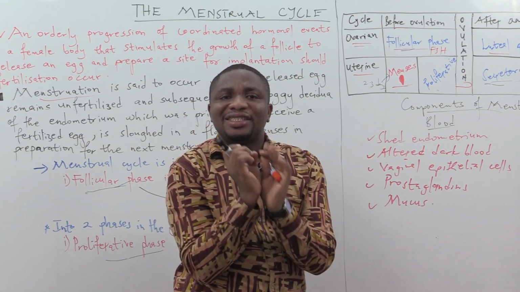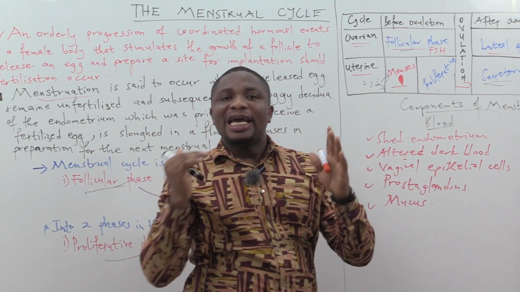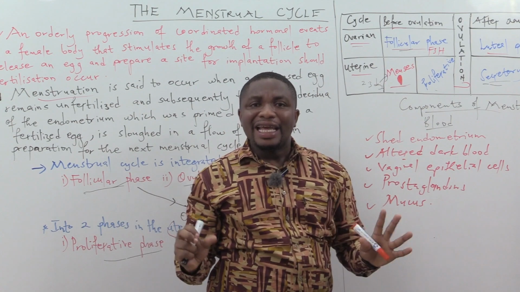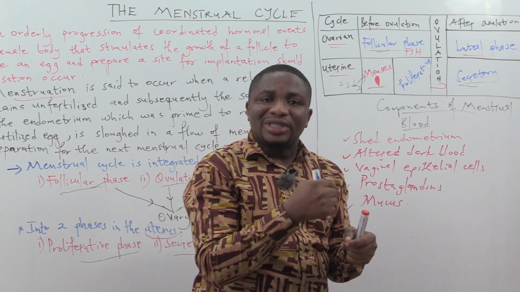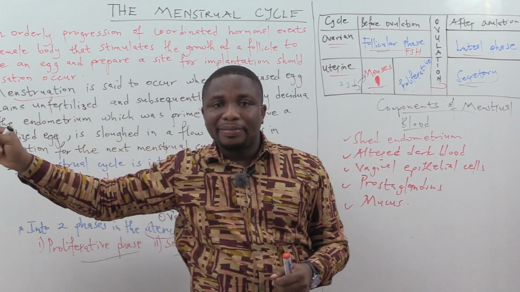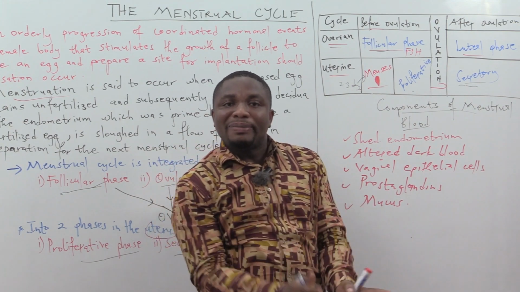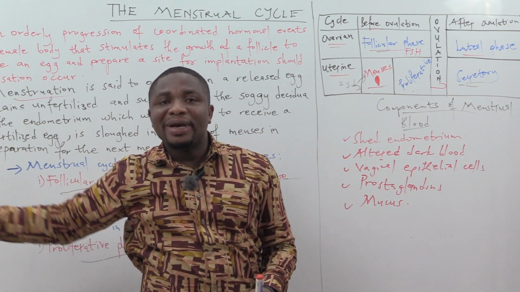So menses is just the beginning of the menstrual cycle. And what is the menstrual cycle in layman's terms? It is the first day you start bleeding in one menses to the first day of the following menses.